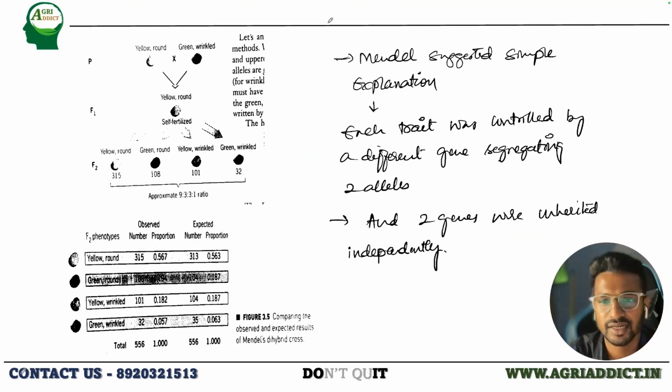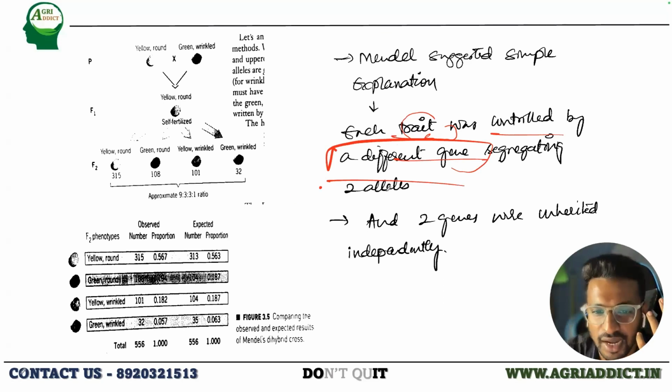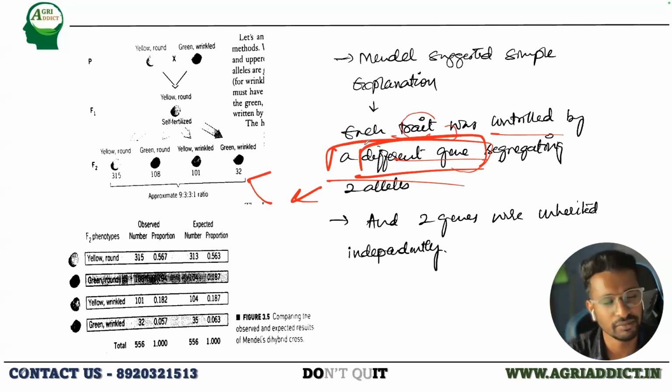Along with it, during the dihybrid cross, he also mentioned that each trait is controlled by a different gene. That is why we are getting the ratio as expected. As we expected in the monohybrid ratio, a similar ratio comes in the F2 of the dihybrid cross because each trait is governed by a different gene. So they are not mixing with each other, they are assorting independently. That is why we are getting this ratio. So this was his conclusion from independent assortment.